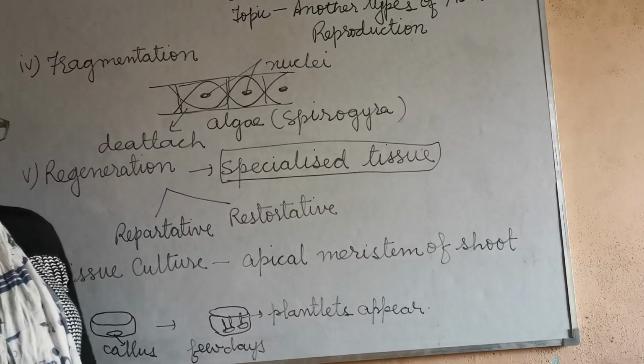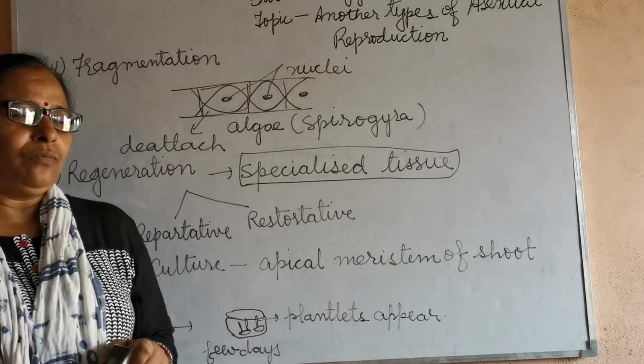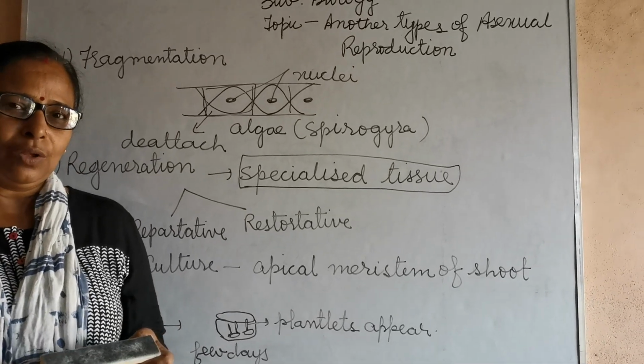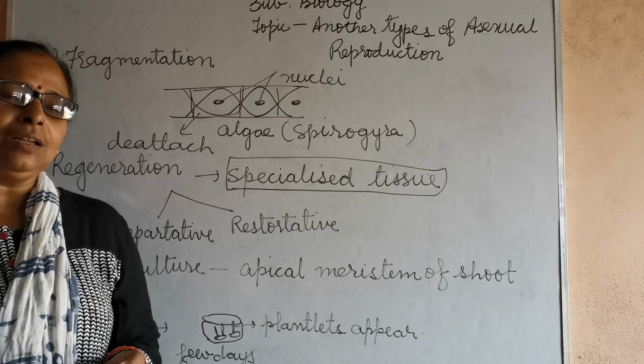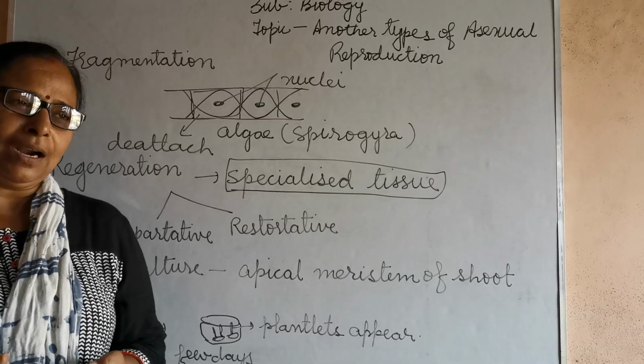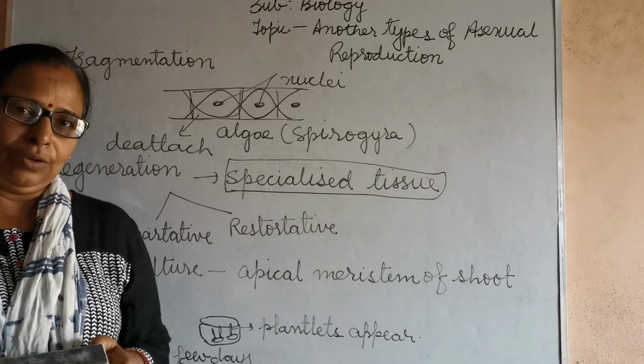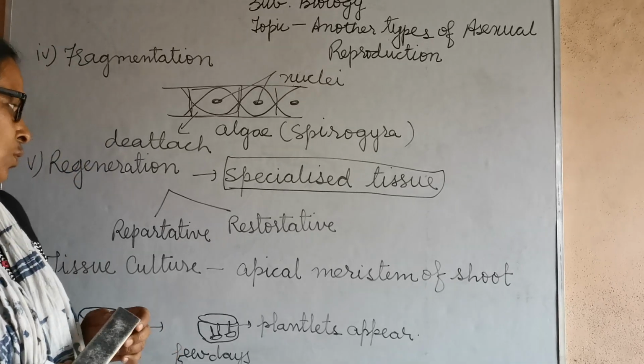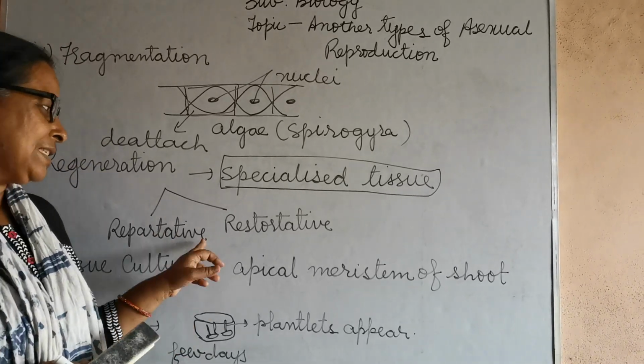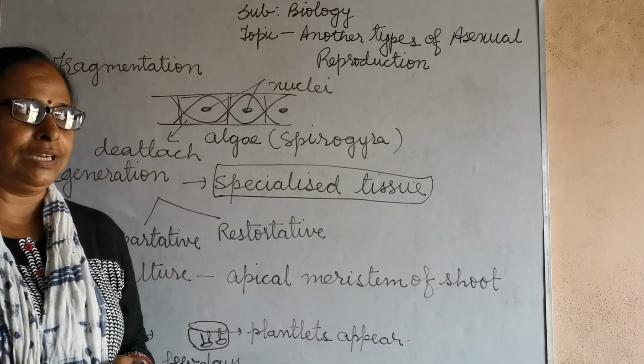A specialized tissue is a collection of tissue which has the capacity to generate either the lost body part or the new organism. So it is of two types. We call it repartitive and restorative.